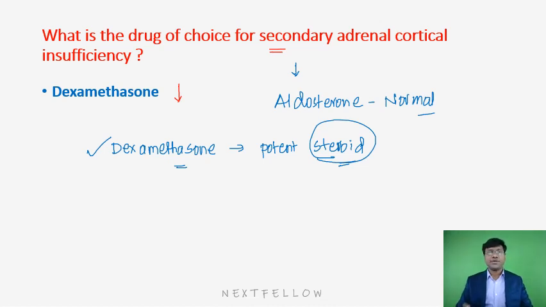So this is about adrenocortical insufficiency. Only primary adrenocortical insufficiency is called Addisons. The remaining, secondary, is due to pathology at the level of the pituitary. Tertiary is due to pathology at the level of the hypothalamus. With this, I will wind up this topic. Thank you very much.